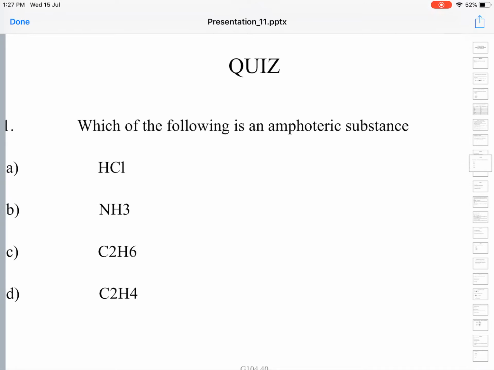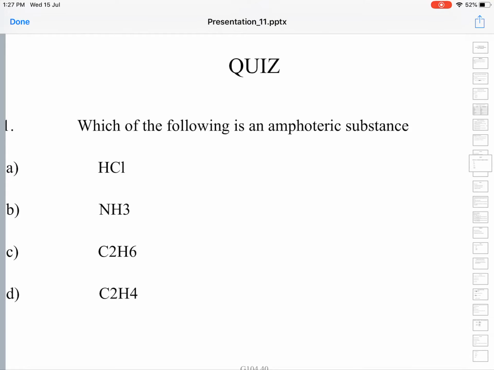Likewise ammonia also, we have seen, loses a proton to form amide ion and acts as an acid. It is also a very well known base, ammonia. So NH3 acts both as acid and base. HCl acts only as acid.